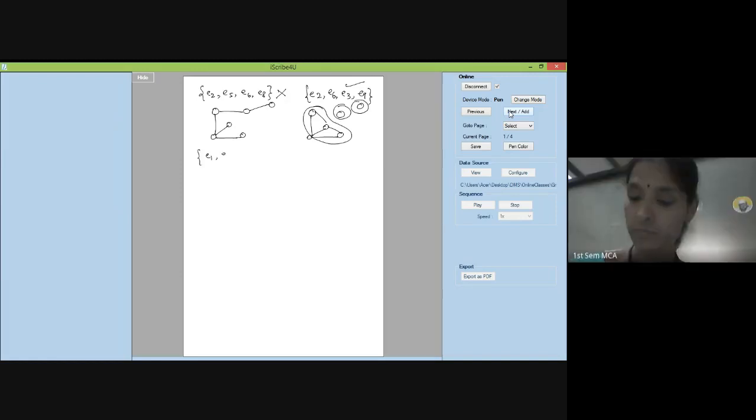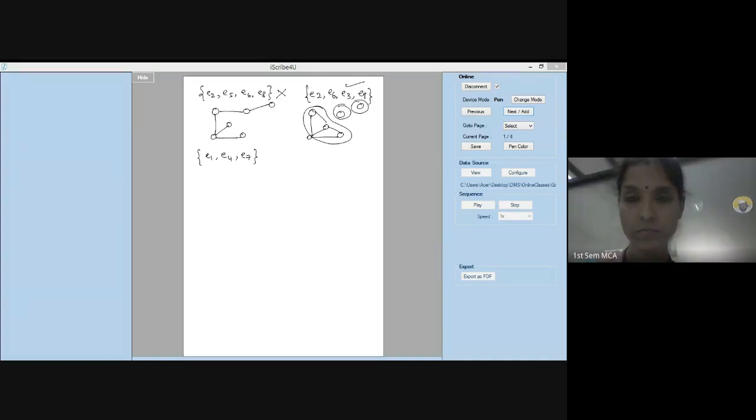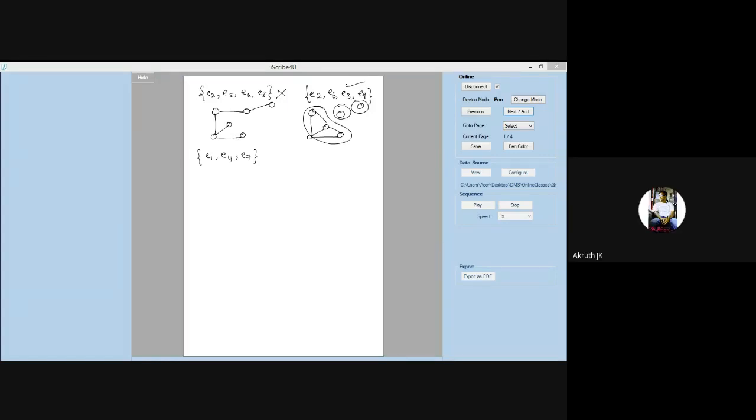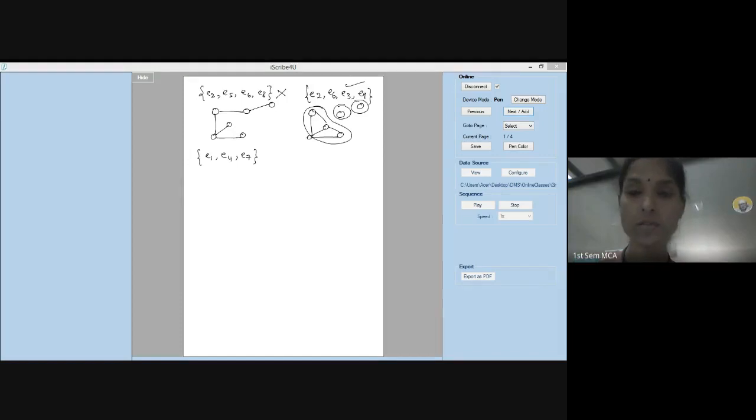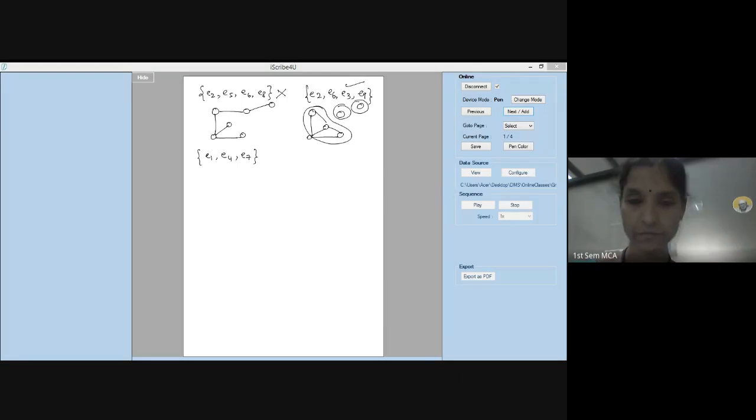E1, E4, E7. Can you tell me if this is a cut set or not? Can you tell me quickly? Did you try? Is it a cut set? Please put your answers in the chat window. Okay, fine.